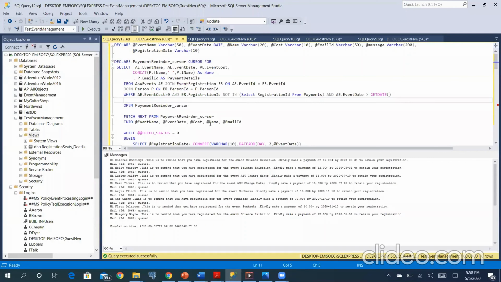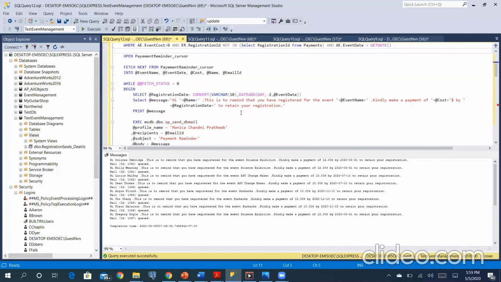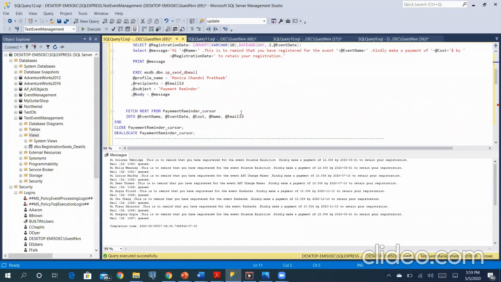Since there is an option where the user can register and pay later, we created a cursor where the data is selected such that if a user exists in the registration table but has not made a payment yet, and their details are not in the payment table, mail can be generated using the cursor. Their details are fetched row by row, and we set a message with their name, configure it, and send it to their email ID, which is available in the ASU contact details.